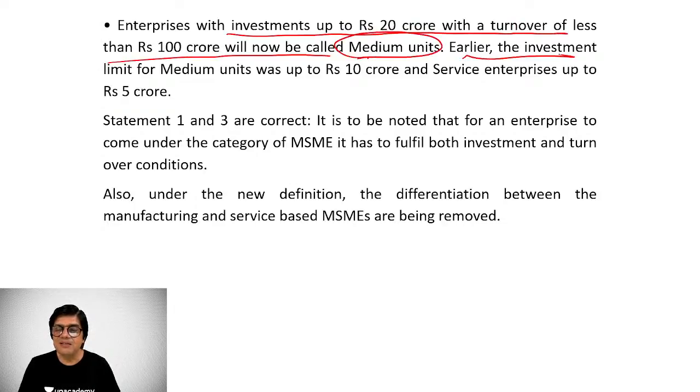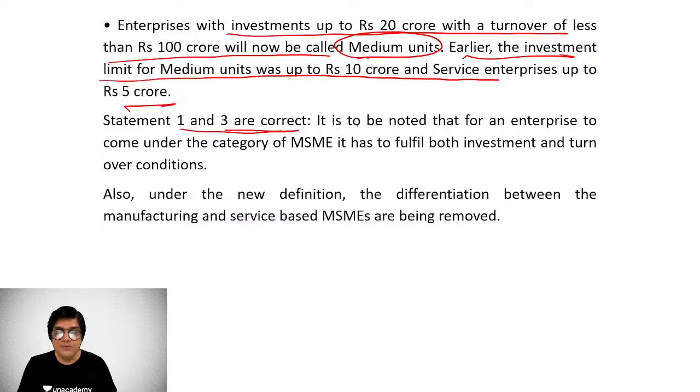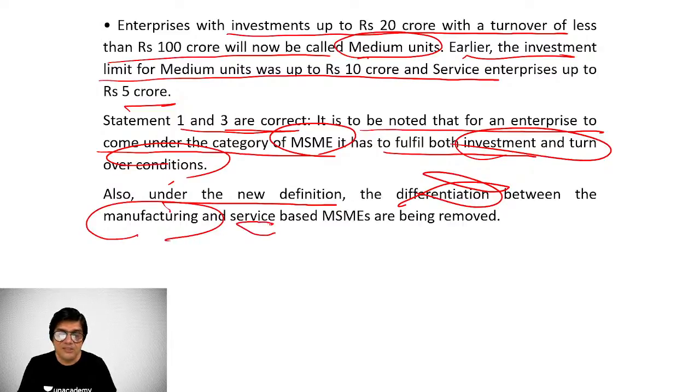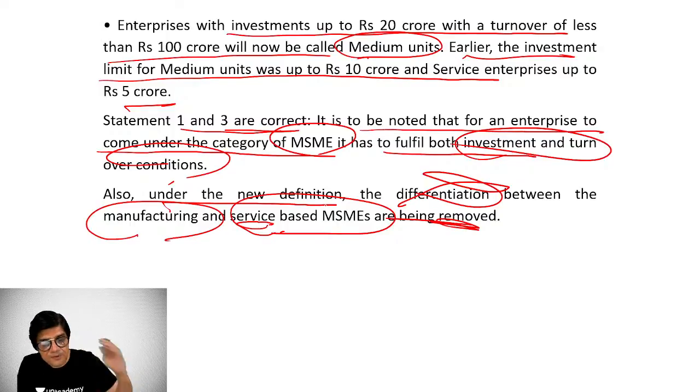Now, enterprises with investment of 20 crores with a turnover of less than 100 crores will now be called medium units. Right? Earlier, the investment limit for medium unit was 10 crores and service enterprises 5 crores. Statement 1 and 3, therefore, are correct. It is to be noted that for an enterprise to come under the category of MSME, it has to fulfill both investment and turnover conditions. Also, under the new definition, the differentiation between the manufacturing and service-based MSMEs is being done away with, right?